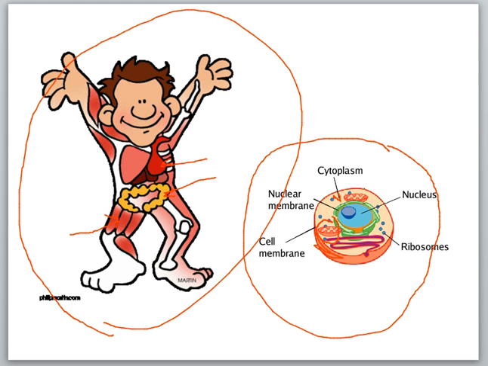So I think it's helpful to keep it in context and think about, like we just talked about, how the TCA cycle or the Krebs cycle happens in the mitochondria, whereas other reactions happen in the cytoplasm. So things are moved to different places in the cell based on those regulatory factors.